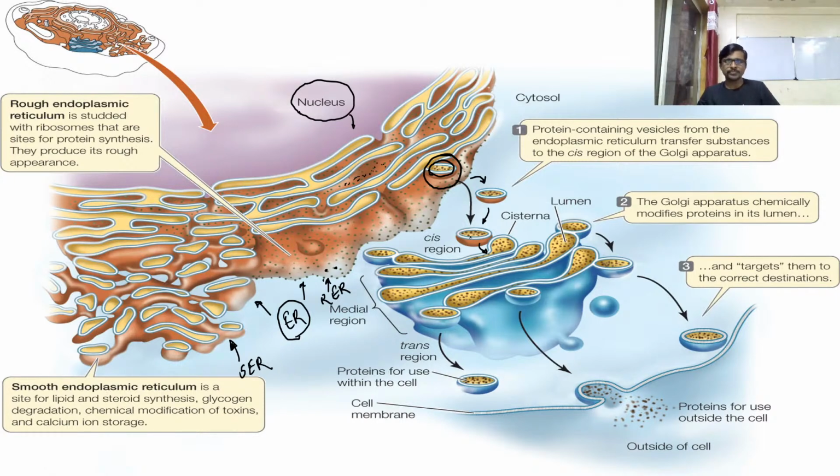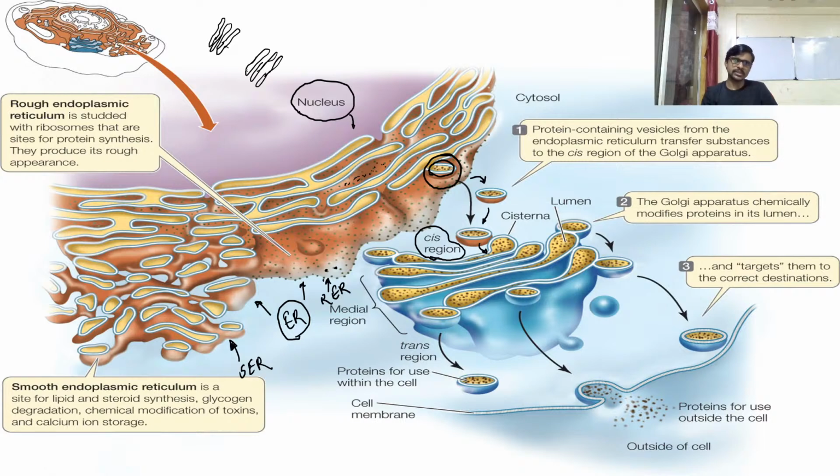The side or phase by which the vesicle that came from the rough endoplasmic reticulum attaches to the Golgi complex is called the cis phase or cis region of the Golgi complex. For example, this is your endoplasmic reticulum, I am drawing roughly, and this is your Golgi complex.